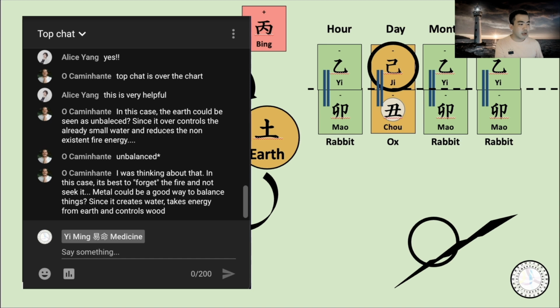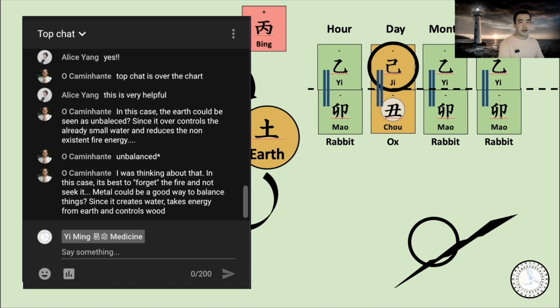Oh, I was thinking about that. In this case, it's best to forget the fire and not seek it. Metal could be a good way to balance things, since it creates water, takes energy from earth and controls wood.